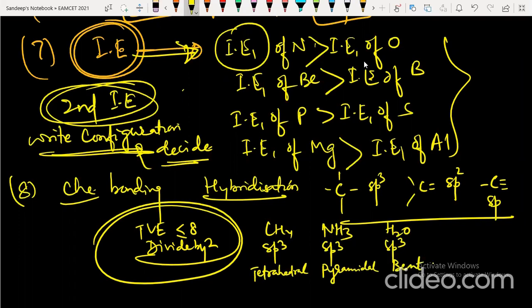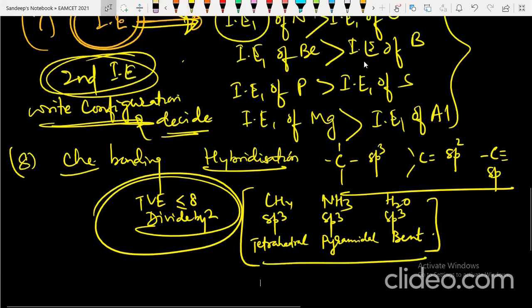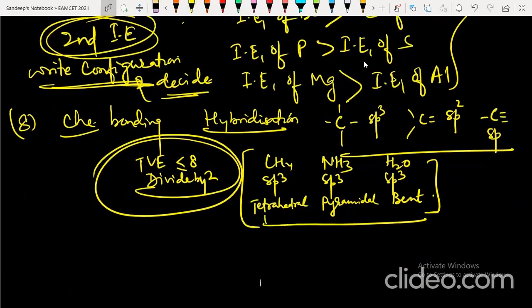Keep yourselves on mute and just listen to what I am telling. Methane has 109 degree 28 minute, whereas ammonia has 107 degree and water has 104.5 degree. So despite having the same hybridization, due to the presence of lone pairs, the shape of the molecule changes and the bond angle changes.